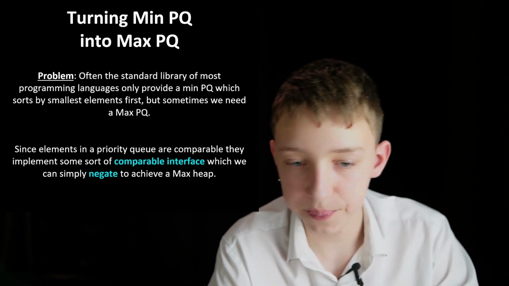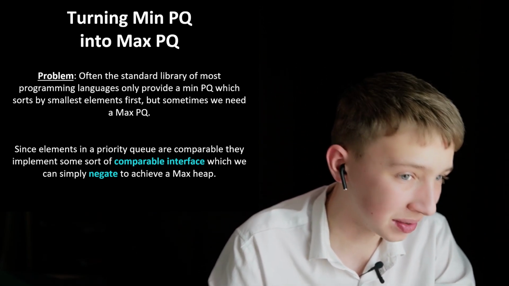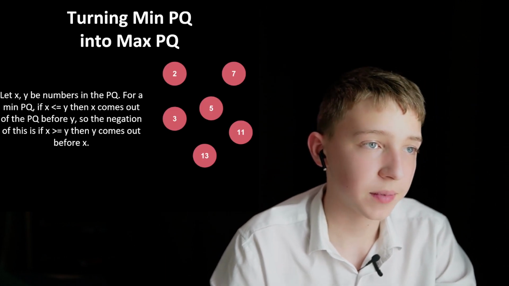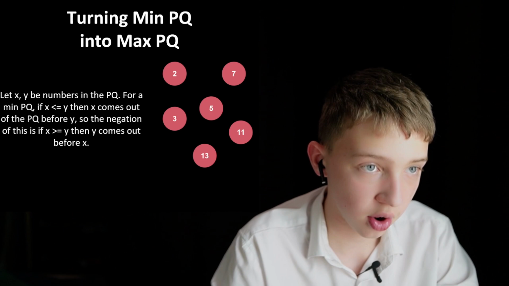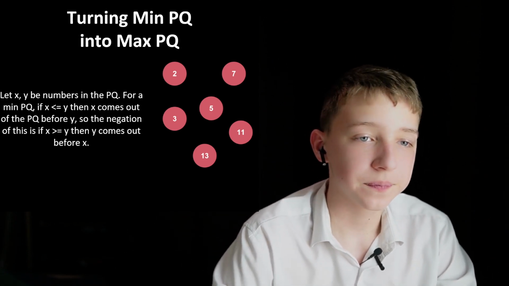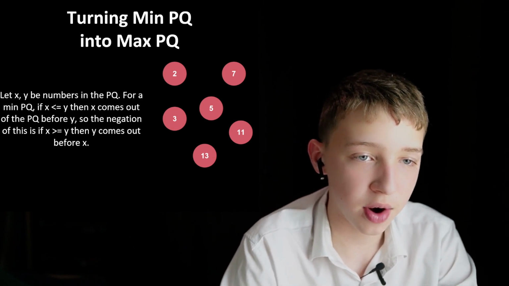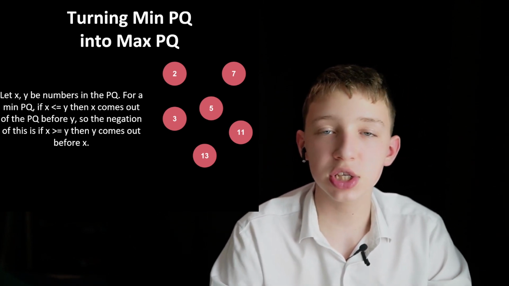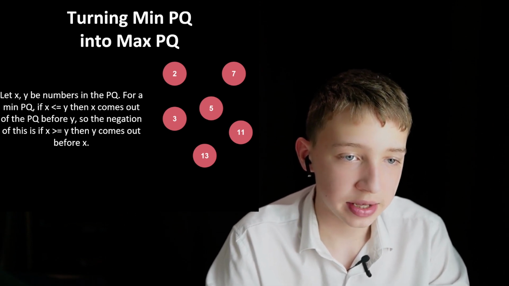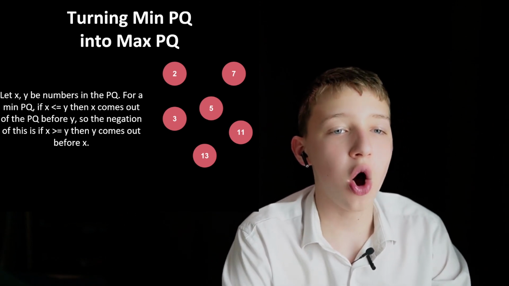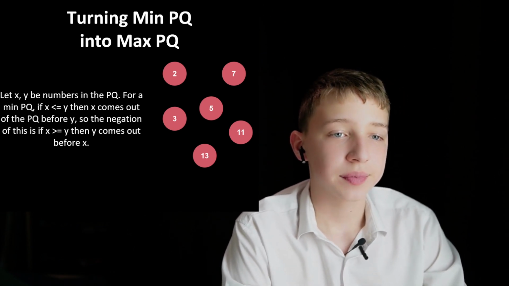So now let's look at some particular examples, which I'll demonstrate on the slides. Let's suppose we have a priority queue consisting of the elements on the right of this screen, all in a min priority queue.